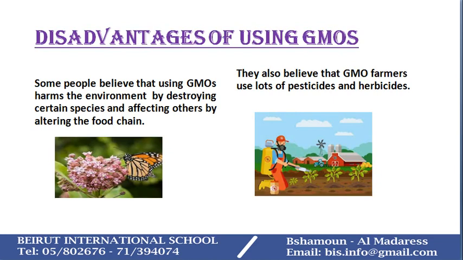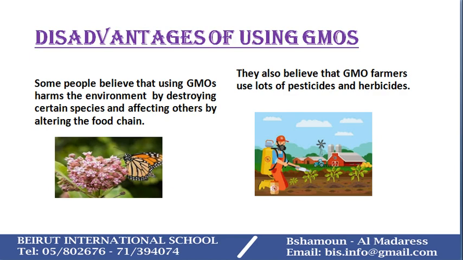Some people believe that using GMOs harms the environment by destroying certain species and affecting others by altering the food chain. The plant with pink flowers is called milkweed, and butterflies usually eat this plant for food. So, when farmers use pesticides and herbicides, they destroy that plant, milkweed. And when this plant dies, butterflies won't have food to survive. So the butterfly population around the world is decreased because of that action.